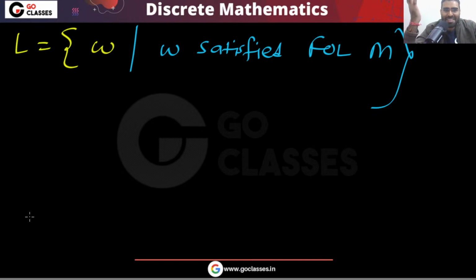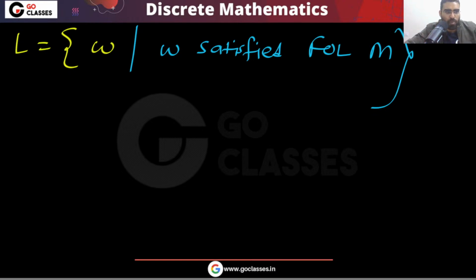Maybe someday they can give this question in the GATE exam. Maybe someday this question can come in the GATE exam. So that day you can say that in the Go Classes test series, this question was there. If this question comes maybe next year, or after 10 years, if this type of question comes in the GATE exam, then you can say that in the Go Classes mock test, this question was there. Okay, so anyway, let's see.